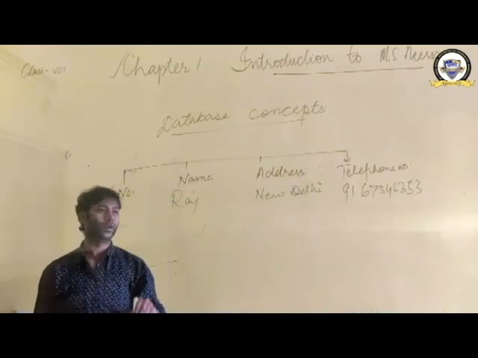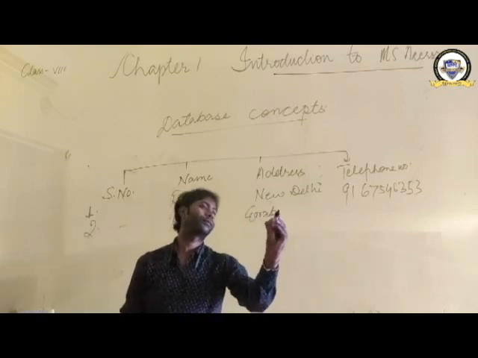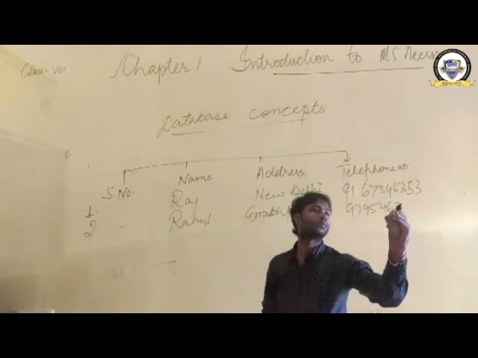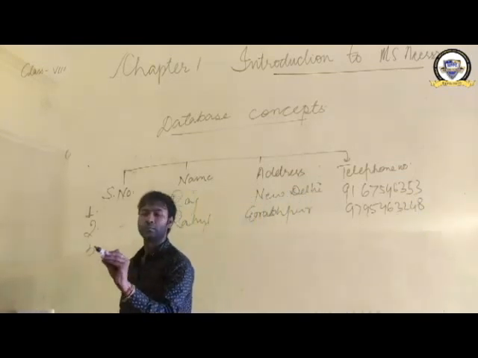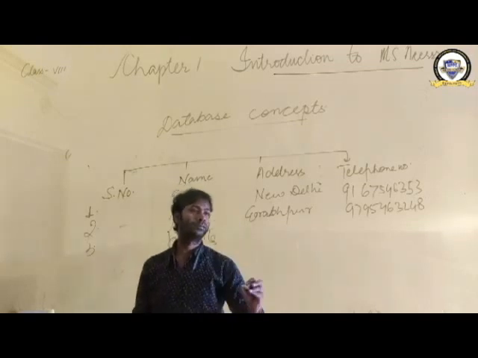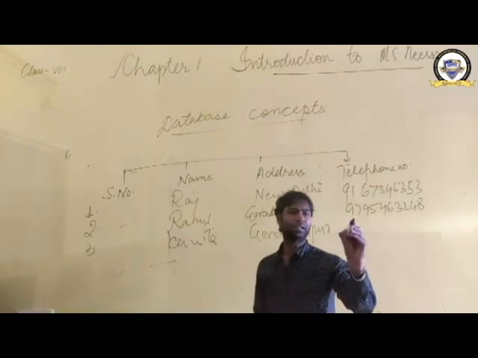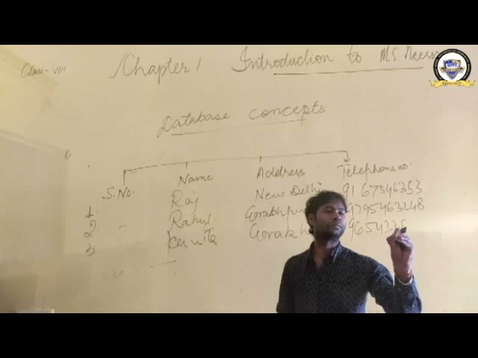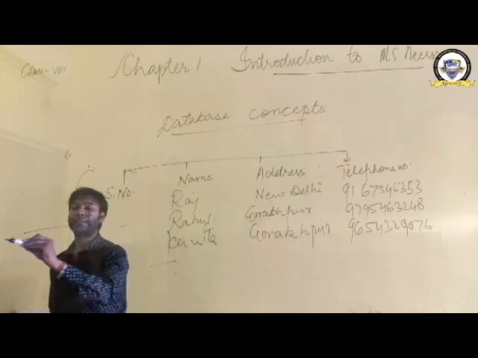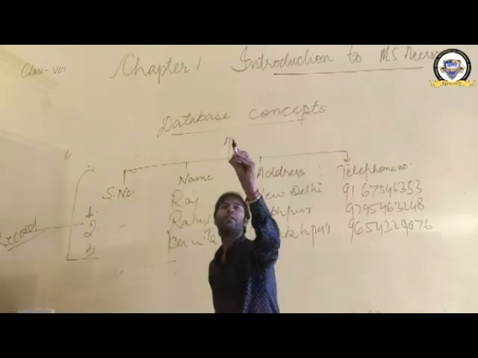Next record, serial number 2, Rahul, Gorakhpur. Then Kavita, Gorakhpur, same. You can keep it according to the address detail. See, so what is this known as? This is the record and this is the field.